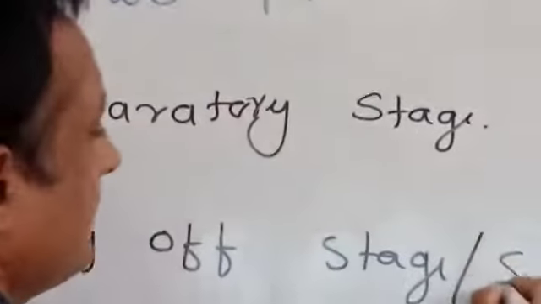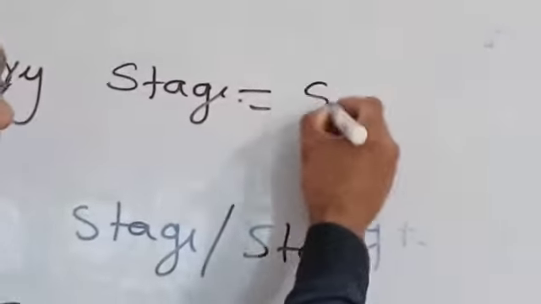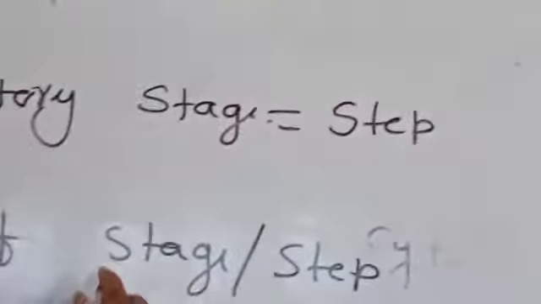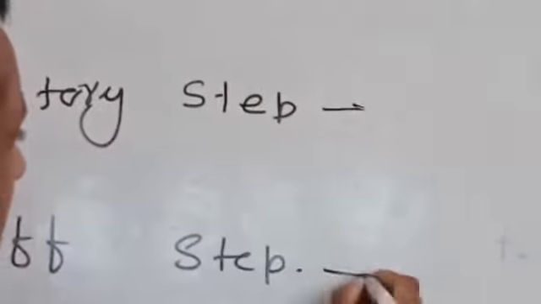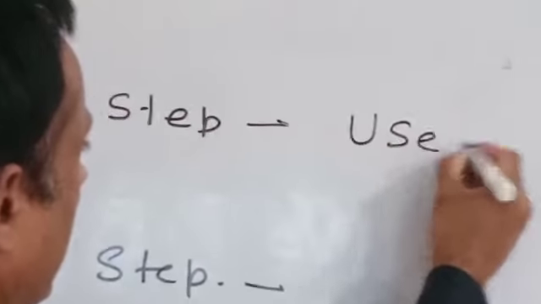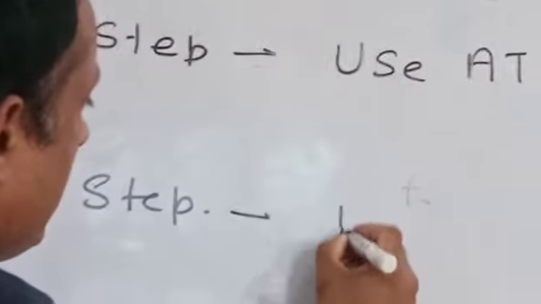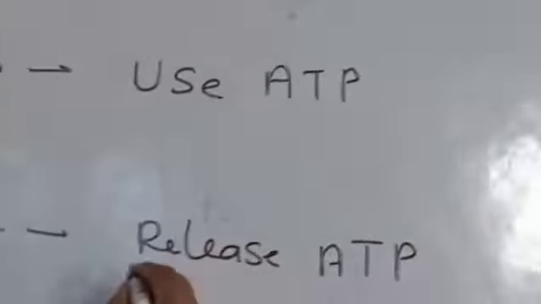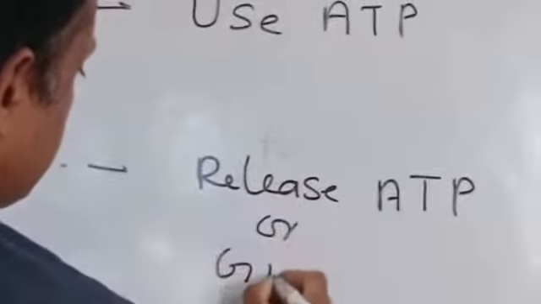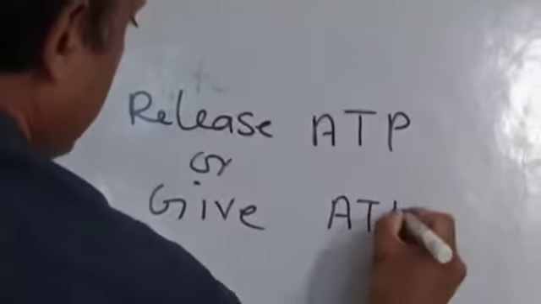Or the steps are preparatory and payoff steps. In the preparatory step, ATP is used, and in the payoff step, ATP is given or released. Now we start the first phase, that is the preparatory phase.